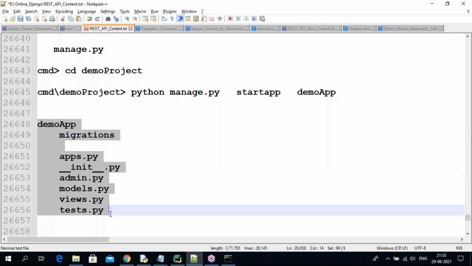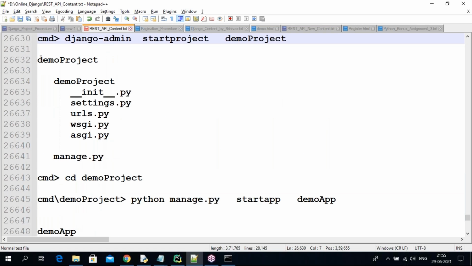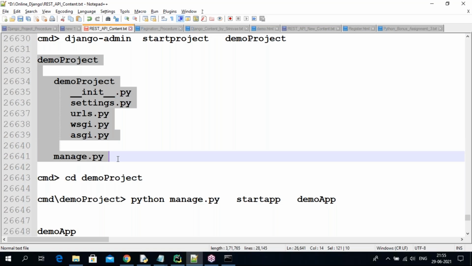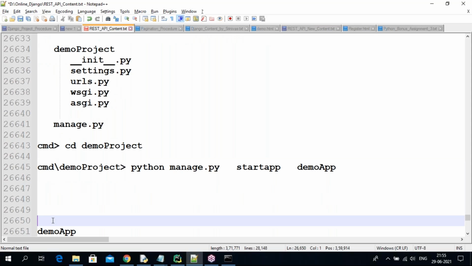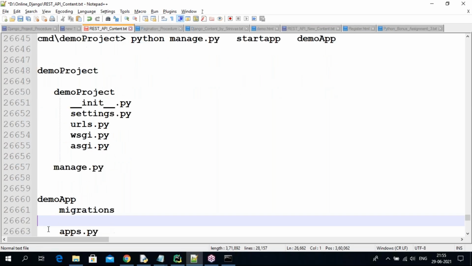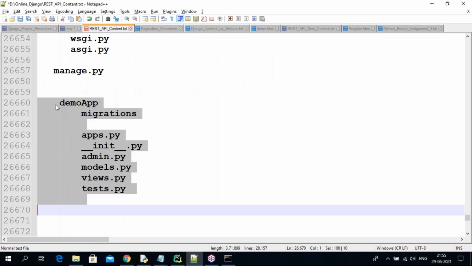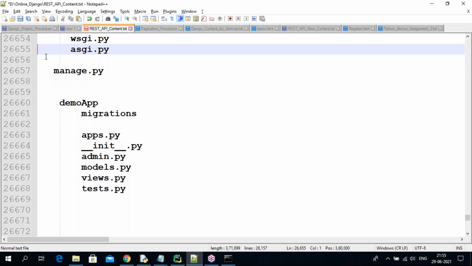So this application, where you are getting it, first of all, comes to here. This is the project structure. After creating this application, guys, you are going to get this. This is the level.